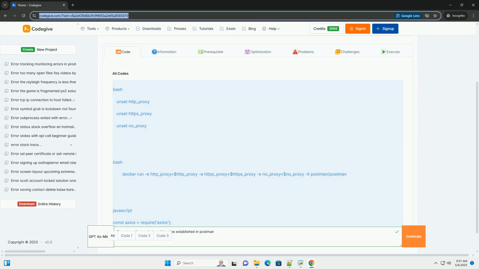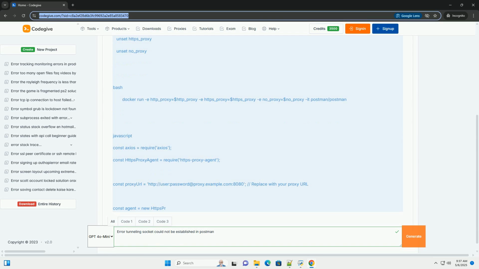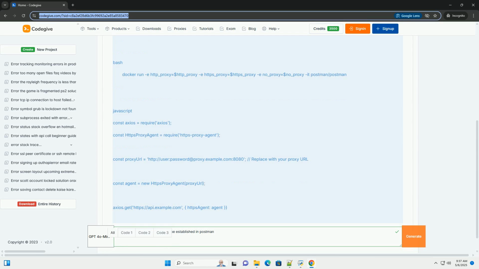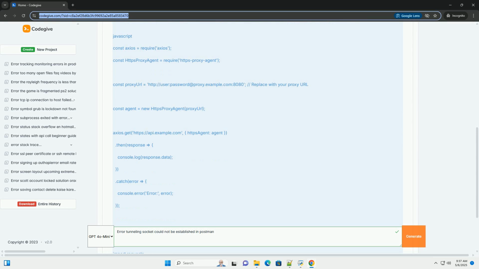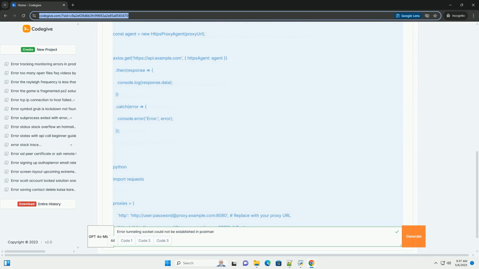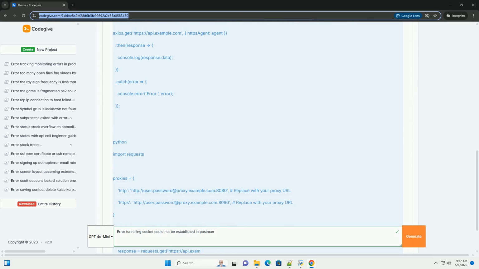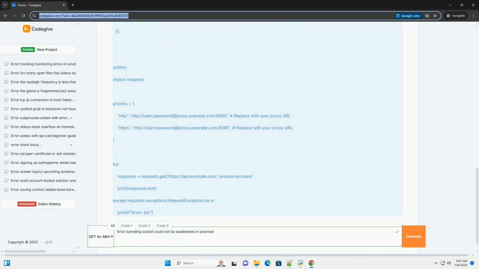Troubleshooting error: tunneling socket could not be established in Postman. This error in Postman often indicates a problem with the proxy settings you're using to route your API requests. It means Postman is failing to establish a connection to the proxy server, preventing it from then forwarding your request to the target API endpoint.